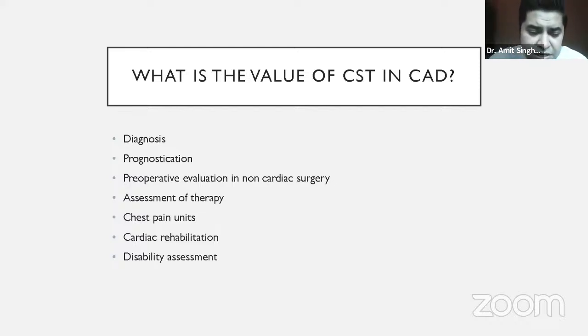Then for cardiac rehabilitation, it can be used. I have already discussed how it can be used.